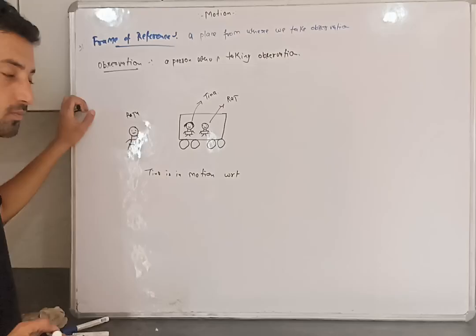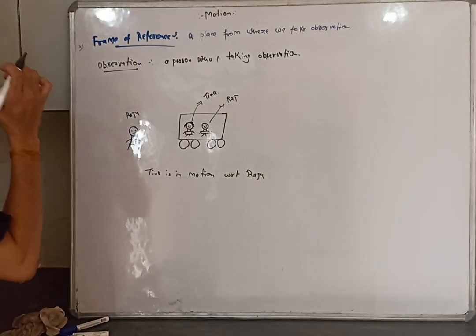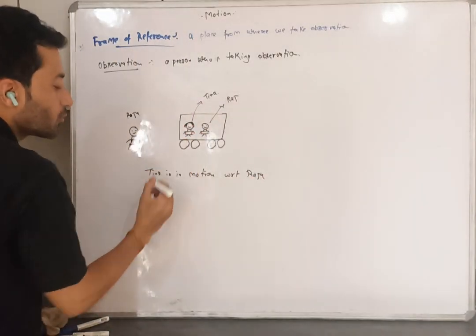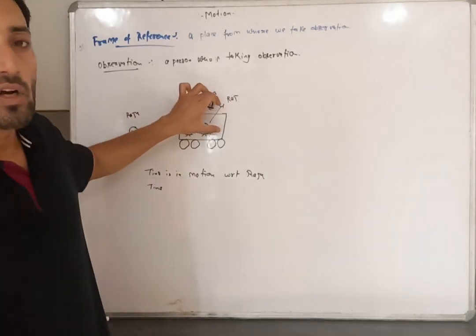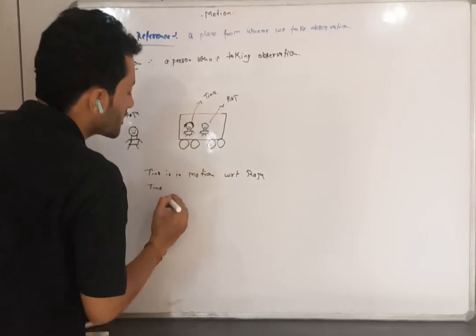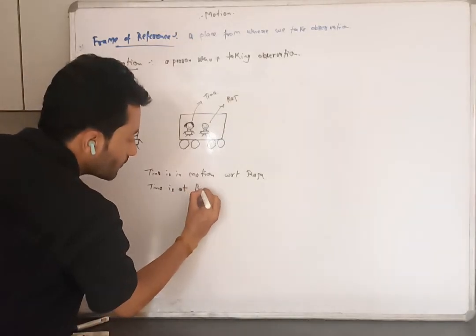With respect to whom? With respect to Raju. If I ask you another question, tell me the position of Tina, the same person Tina, with respect to Raj. Tell me the position of Tina with respect to Raj. So Tina is at rest.